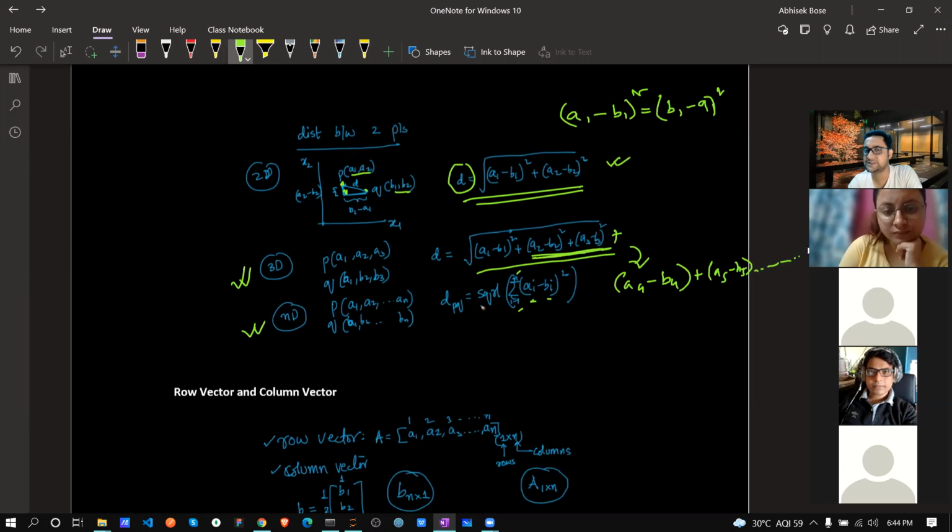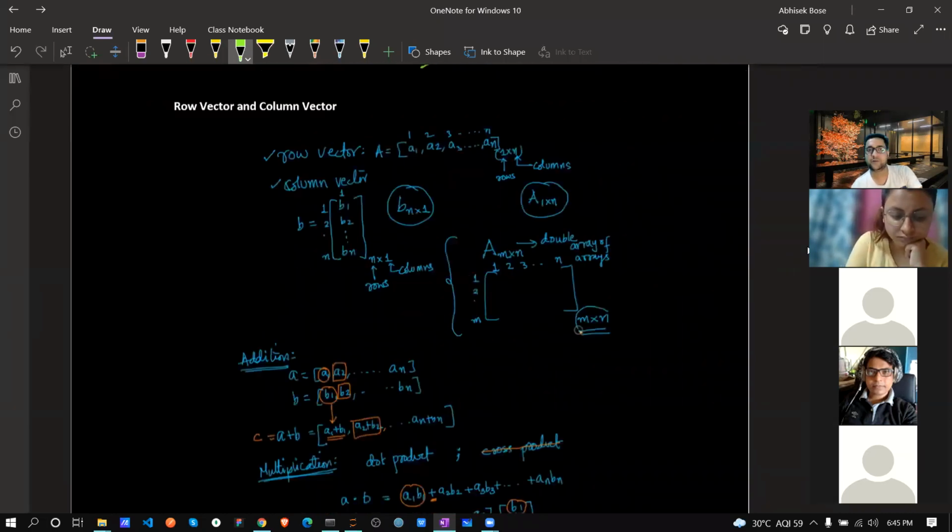Before that, I'm placing a square root. So I can easily calculate the distance between two points in n-dimensional space like this. Previously we never thought about 4D, 5D, 6D or ND, but mathematically, through linear algebra, we can easily calculate it.